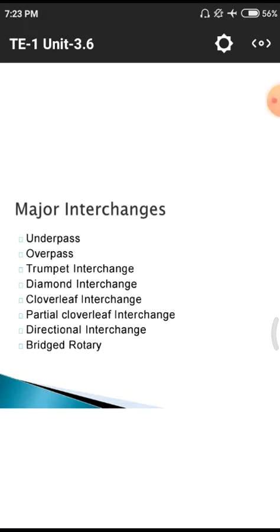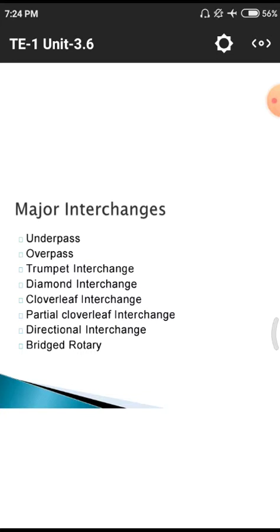Today we will discuss these interchanges. That means whenever there is a crossing of two roads, one onto another, automatically we have to construct these kinds of constructions for road purposes. Majorly, these constructions will avoid accidents or any other untoward things occurring on a particular road,